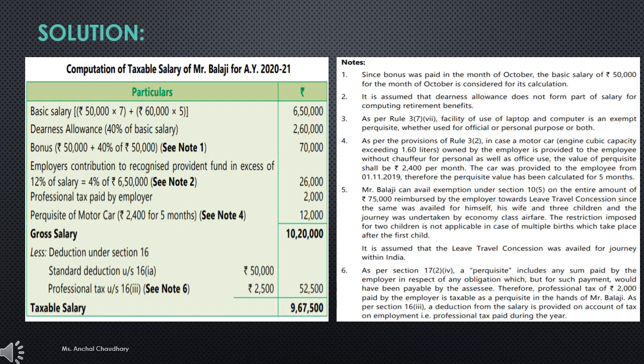What the employer has paid on behalf of the employee is a kind of perquisite, so that will be taxable and computed under income from salary. Then also Mr. Balaji will receive a deduction of professional tax at the rate of 2,500. So two adjustments of professional tax.